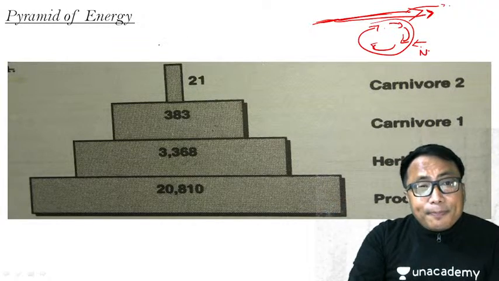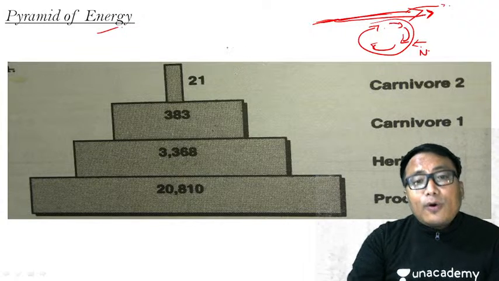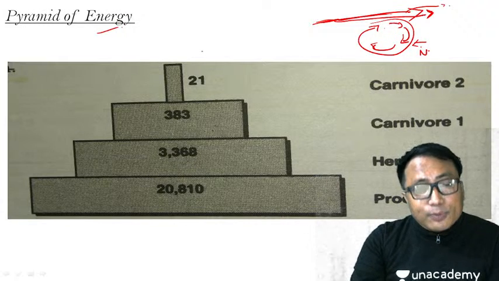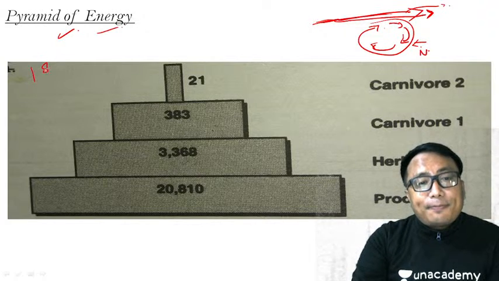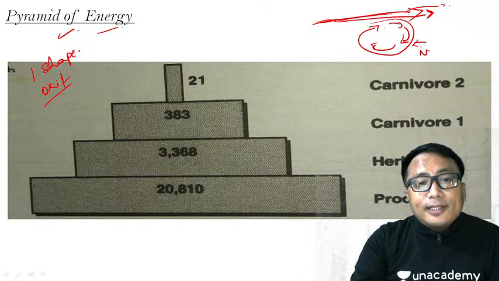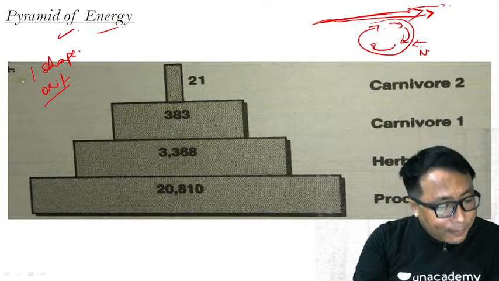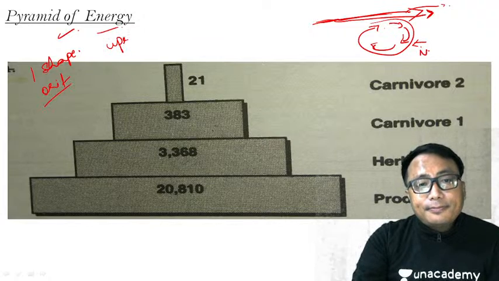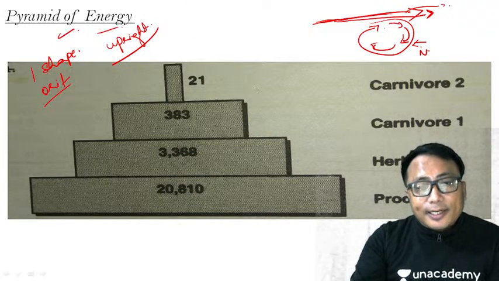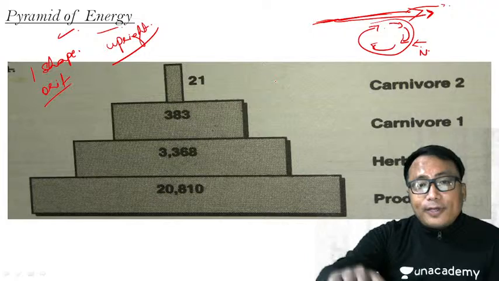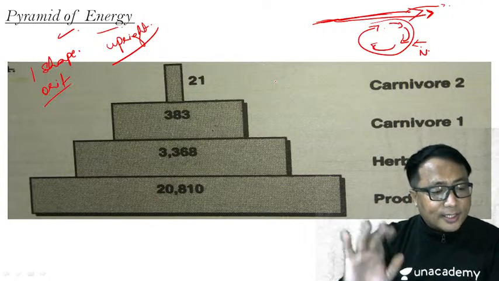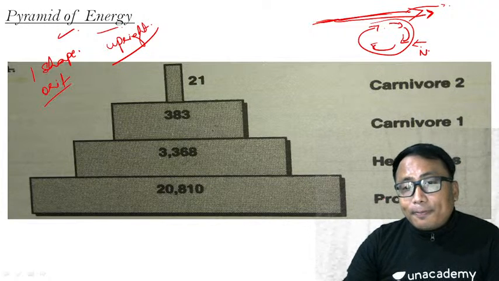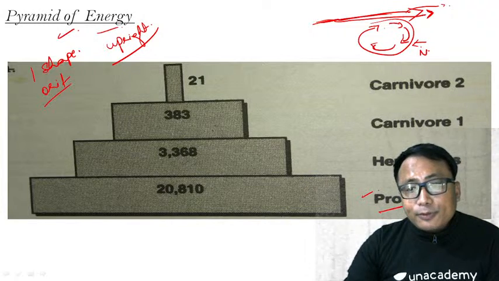Therefore, the pyramid of energy as such will always be upright. It will never be inverted. For the pyramid of energy, there is only one shape, or you can say only one orientation, and that is it will always be upright, like this. There is no question of an inverted or mixed type of pyramid as far as the pyramid of energy is concerned. Clear? Therefore, maximum energy will be there in the producer.